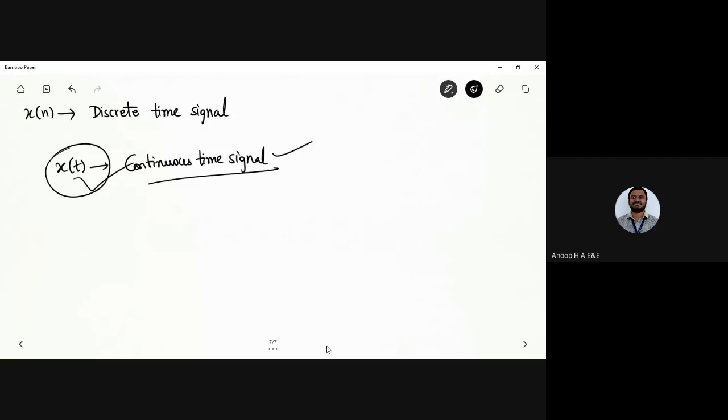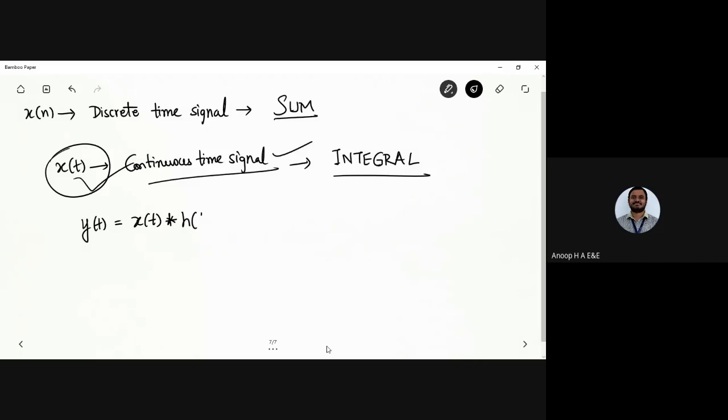What you need to verify is, as I told you in the previous class, that here I'll be making use of the sum, and for x of t I'll be making use of the integral. So now I need to convolve two signals which are continuous in nature, in the continuous time domain. I need to have y of t, which is the output. I'll have x of t convolved with h of t.